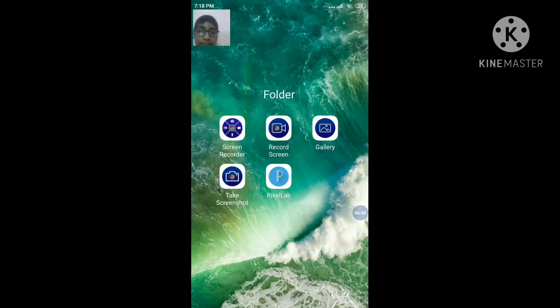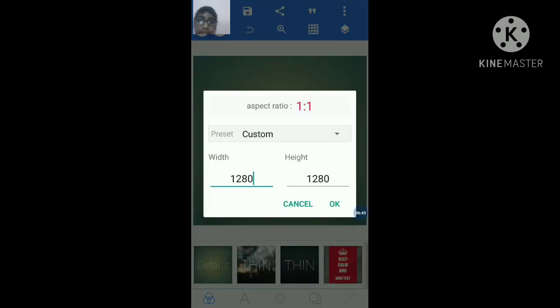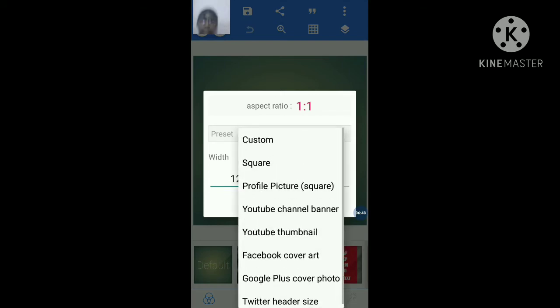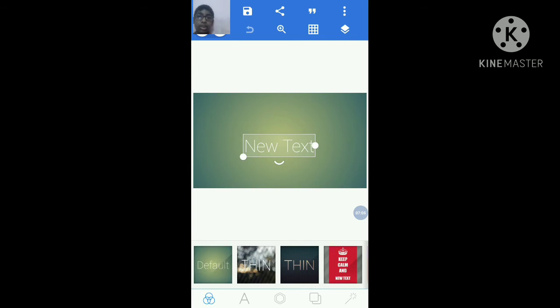This is the other app, and the next one is Pixel Lab. If you open the app, Pixel Lab will come and it will look like this. For us, this is actually normal; you need to go to image size. This is actually custom, but we don't need custom. If you want to make a profile picture or a YouTube channel banner, you can go to channel, which means a big banner, and YouTube thumbnail. This is the best app to create our YouTube thumbnail. Here the height and width will be set. Next you need to say okay.